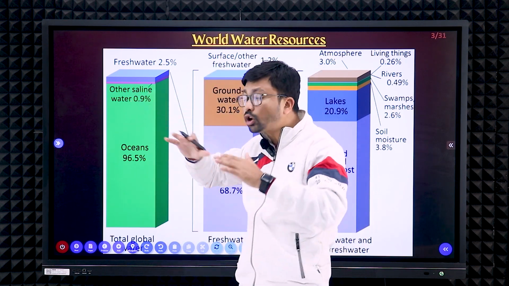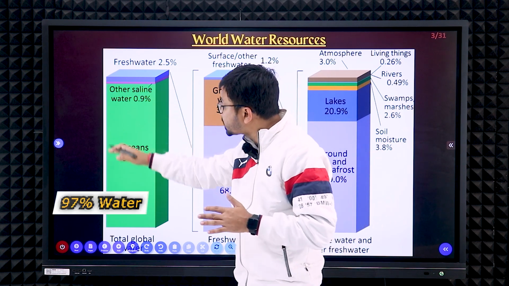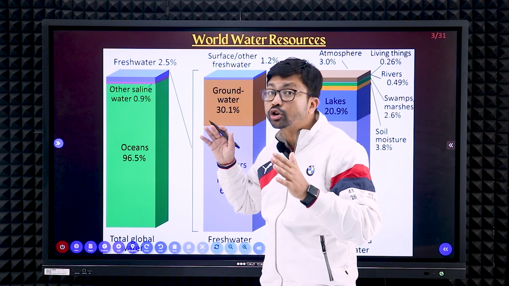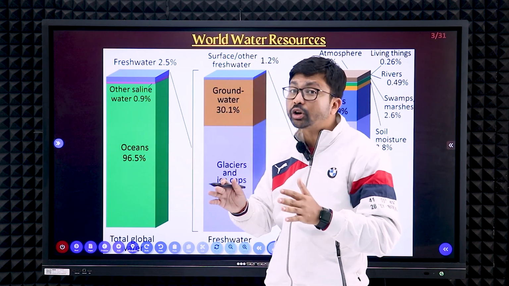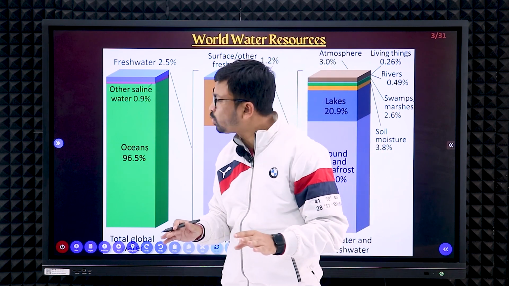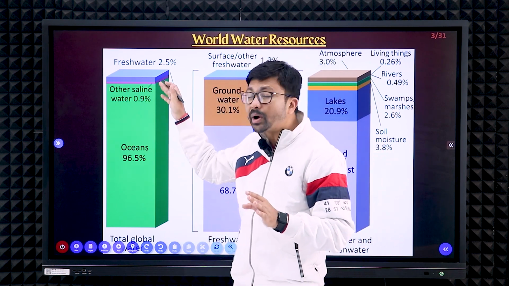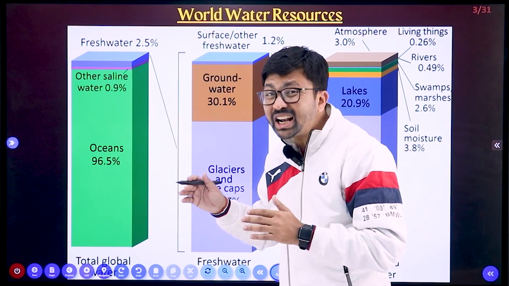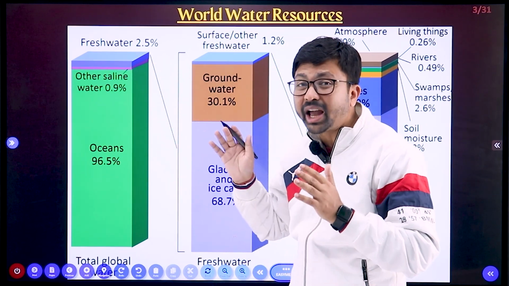Why? Because out of the whole water, 97% belongs to the ocean, right? Ocean water is salt water. We cannot use that water. Now how much portion is left? Only 3% of water is left that we can use.